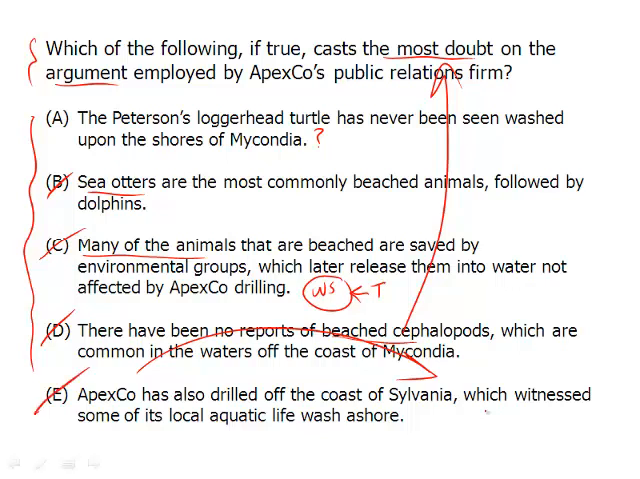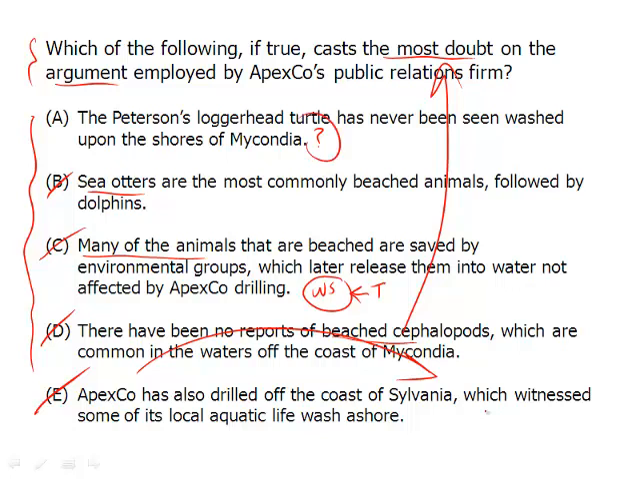But wait a second. We care about what? The connection between the fact that there are loggerhead turtles in the water, but according to the PR person, none of them have washed on shore. Therefore, not all animals there are adversely affected. That is the argument. That is the conclusion that is being made here. Therefore, E is out.